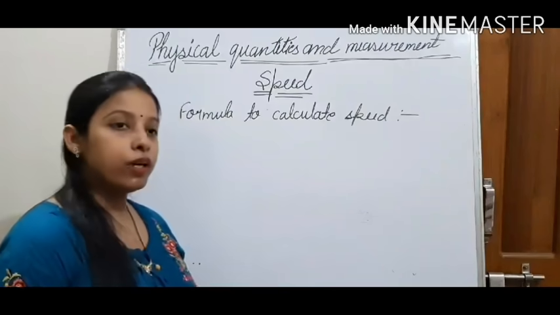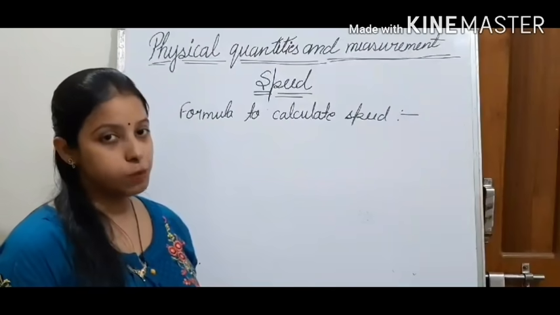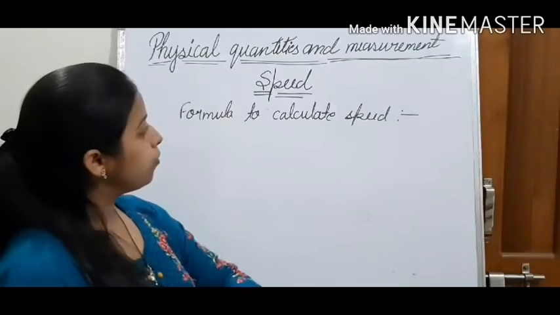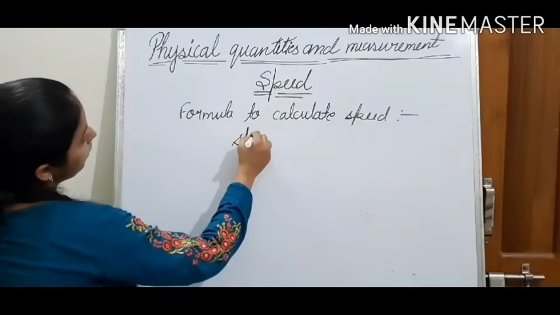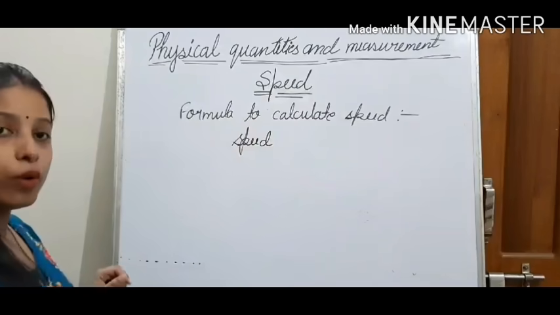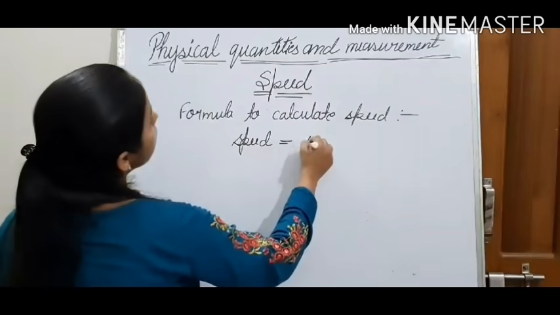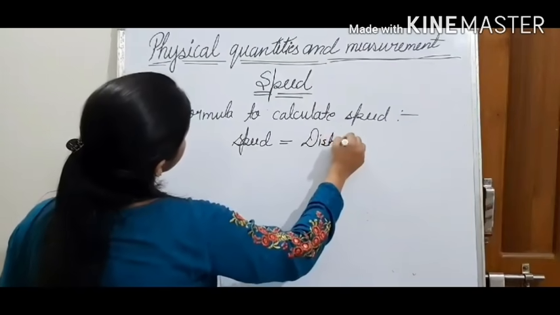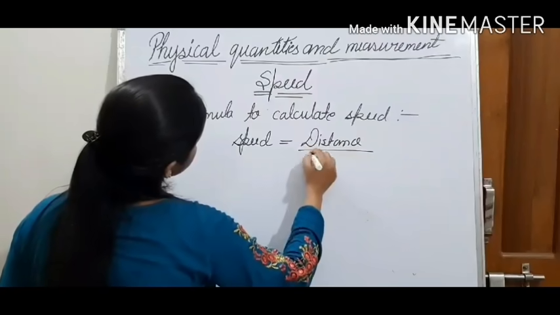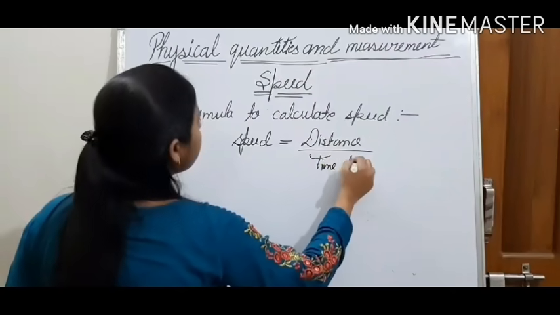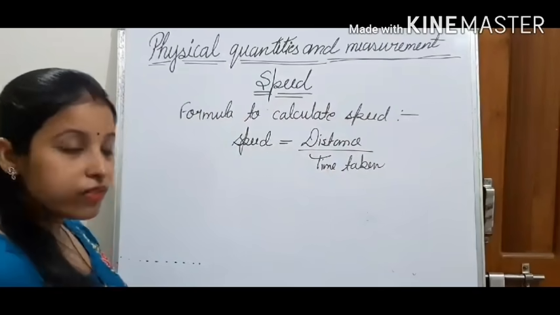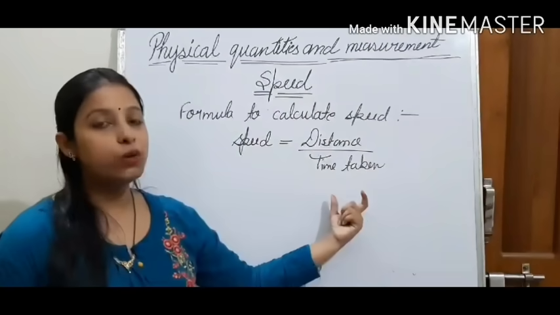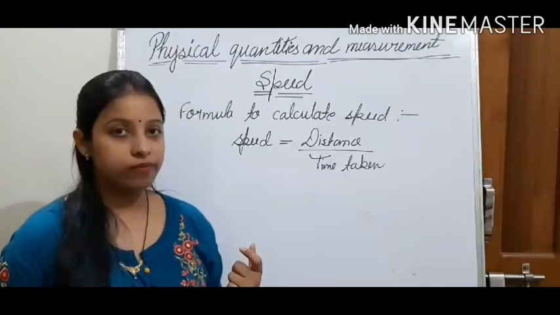Distance traveled by a body in unit time is known as speed. We can calculate speed by this formula: speed is equal to distance upon time taken. Distance traveled by the body upon the time taken to cover that much distance.